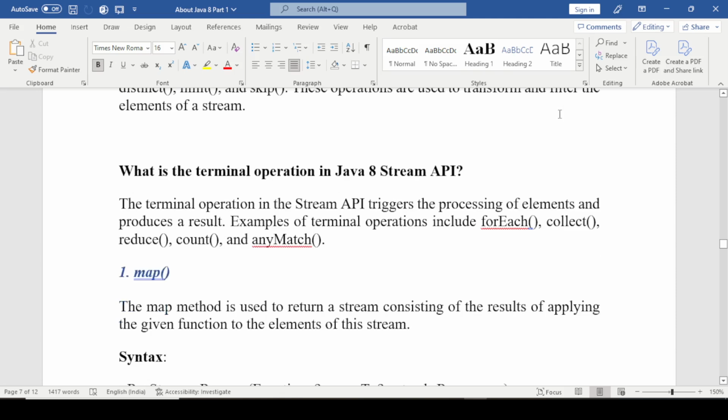Next question is what are the terminal operations in Java 8 stream API? The terminal operations in the Java stream API trigger the processing of elements and produce a result. Examples of terminal operations include forEach, collect, reduce, count, and anyMatch. So we have to discuss one by one.